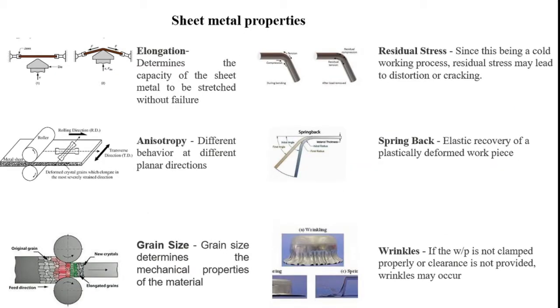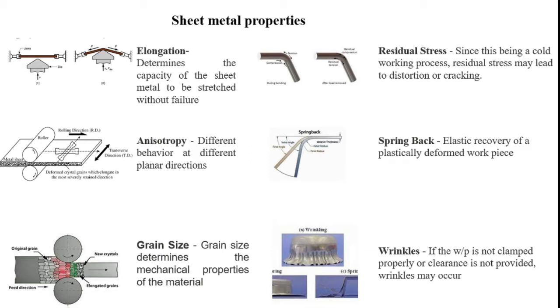And then sheet metal has its own properties, such as elongation. Elongation determines the capacity of the sheet metal to be stretched without failure. After that, anisotropy, different behavior in different planar directions. Here, planar direction is the fiber orientation of sheet metal. And then grain size.